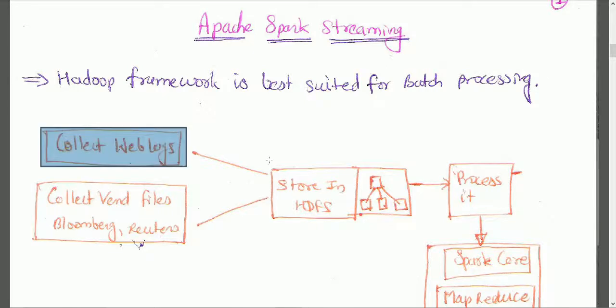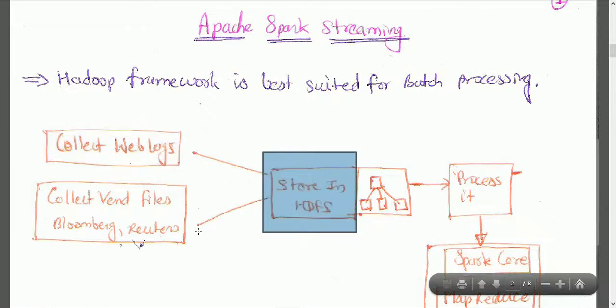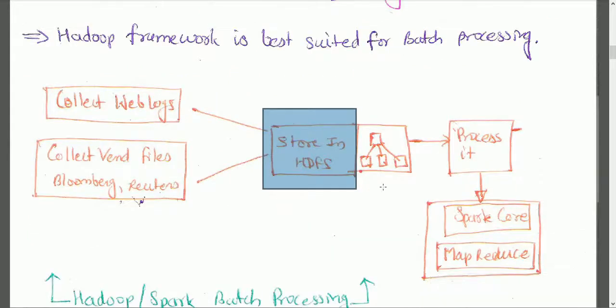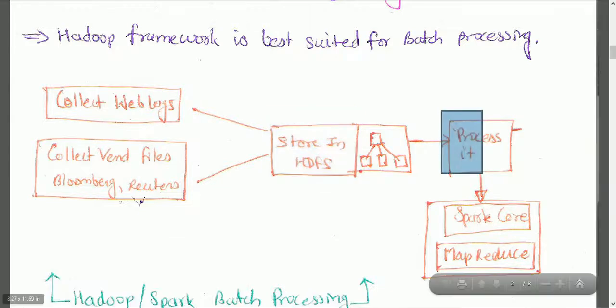Once we store it using Apache Flume or Storm or anything, we can directly ingest the data into HDFS. And once the data is stored in HDFS, at midnight or after 24 hours or whatever time you decided you should process the data, you write a MapReduce job or Spark job which will process your data and run the analytics.